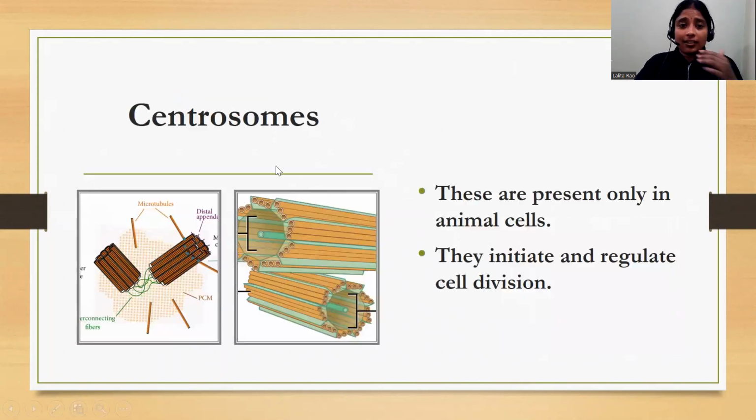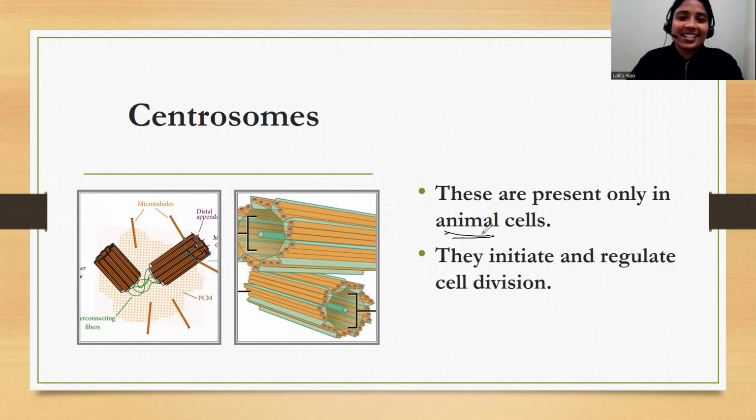Now, the next structure is centrosomes. What are centrosomes? Now, centrosomes are in the form of bundles. These centrosomes are present only in animal cells. Yes, thank God.